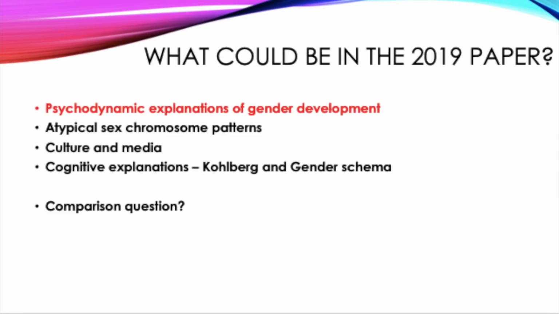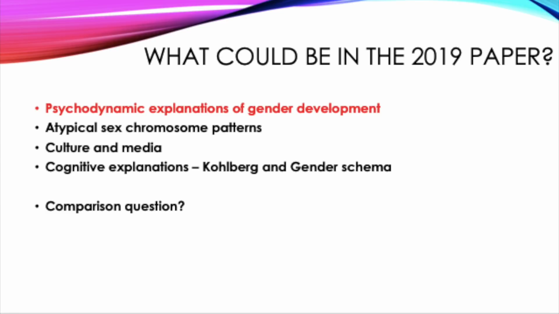You can also see here that I've just noted about a comparison question. Since the comparison question in Paper 2 in 2018, I do think that there's a good chance that AQA might want to branch out and include a comparison question within Paper 3. I will probably say this within all of the different topics because I don't know whereabouts in Paper 3 it could come up, but I do think there is a good chance in gender that it could possibly come up between the cognitive explanations, asking you to compare Kohlberg's theory and the gender schema theory. But of course, it could be anywhere within any of the topics.